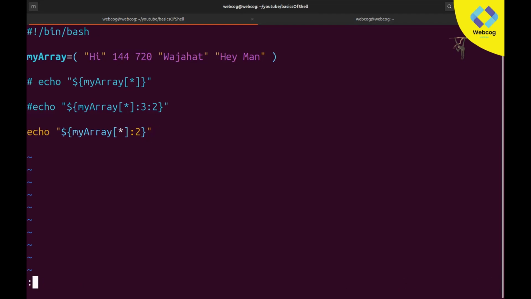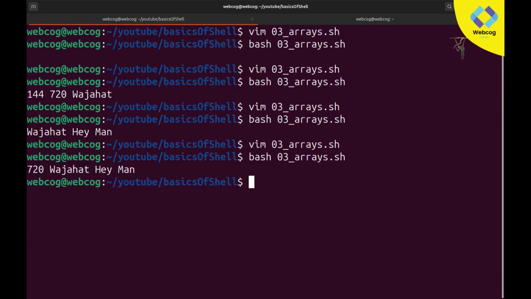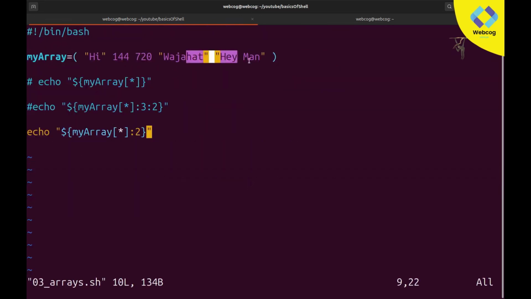So it will simply take us from index number 2 and print all the values after this index number. If there are 100 plus values, it will print all. It takes only the starting value. Our starting index number is 2, which is 720, so it starts from 720 and prints all the remaining values. So you can use this as well.